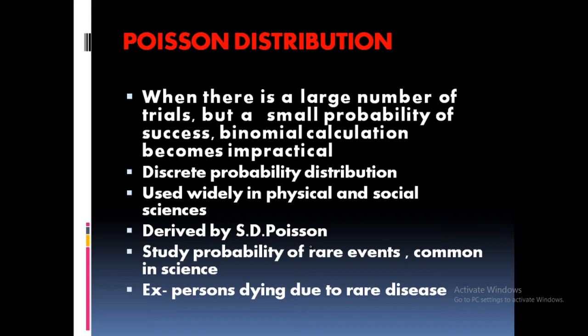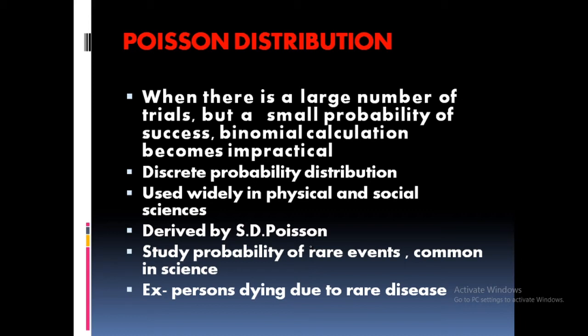This is a discrete probability distribution and it is widely used in physical and social sciences. Understood? Okay. And this distribution is mainly for rare events. Rare events are common in science, some examples: for example, emission of particles from a radioactive source.